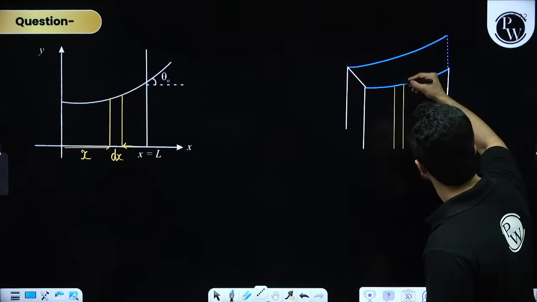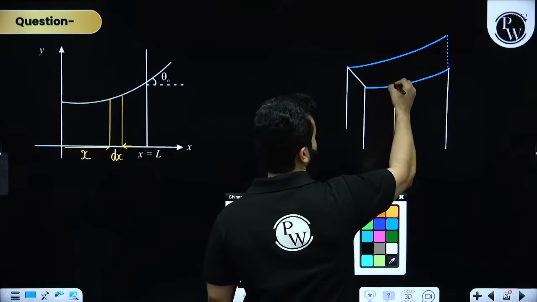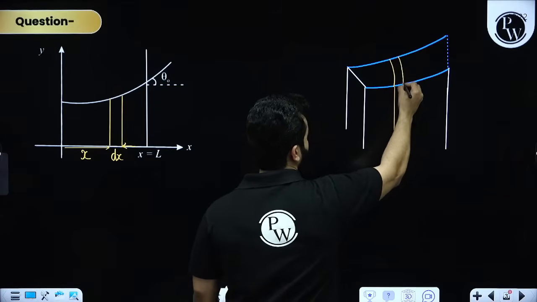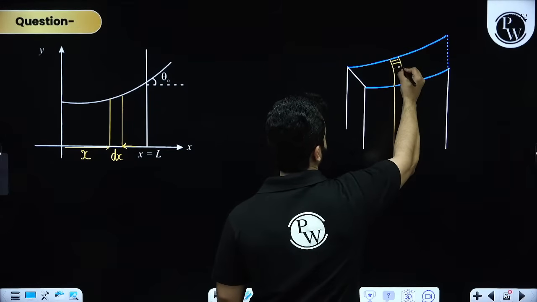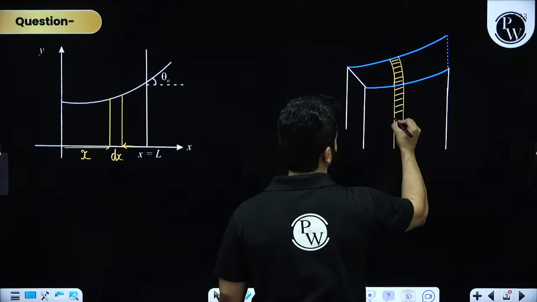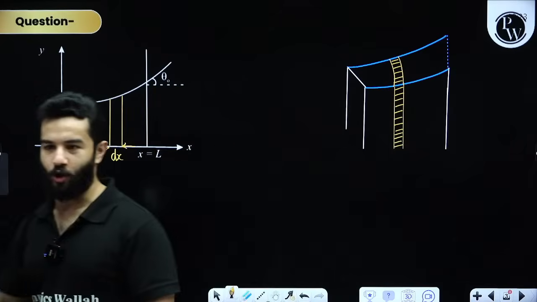In 3-dimensional, that will look like this. Is everything clear, my dear friend? Be quick. Hopefully you can understand what I have drawn, right? This is the element that I am talking about.